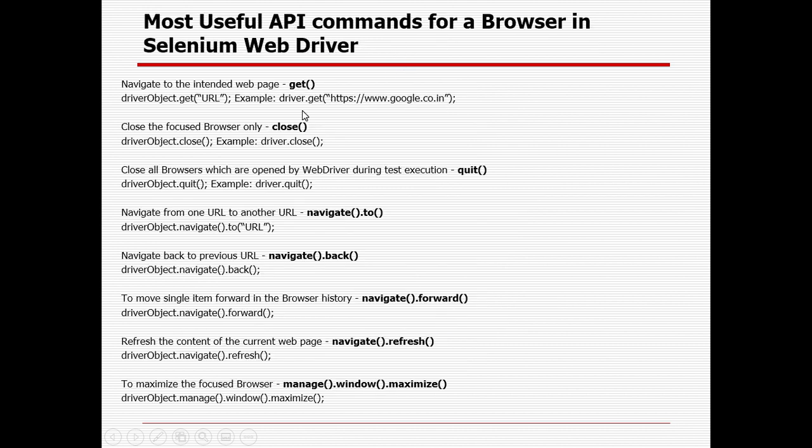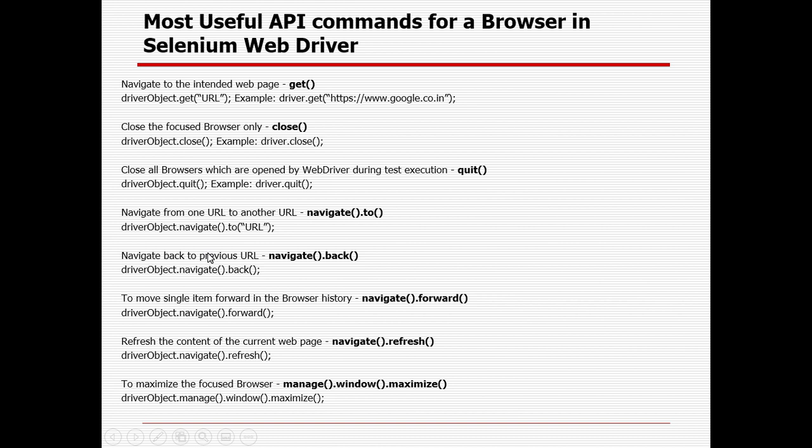So get I already showed you. With the help of get, you can navigate to the intended web page, right? With driver.get, you need to provide the URL in double quotes. With driver.close, you can close the browser. With driver.quit, in case there are multiple browsers, you can quit them. Instead of get, you can also use navigate.to to navigate from one URL to another.